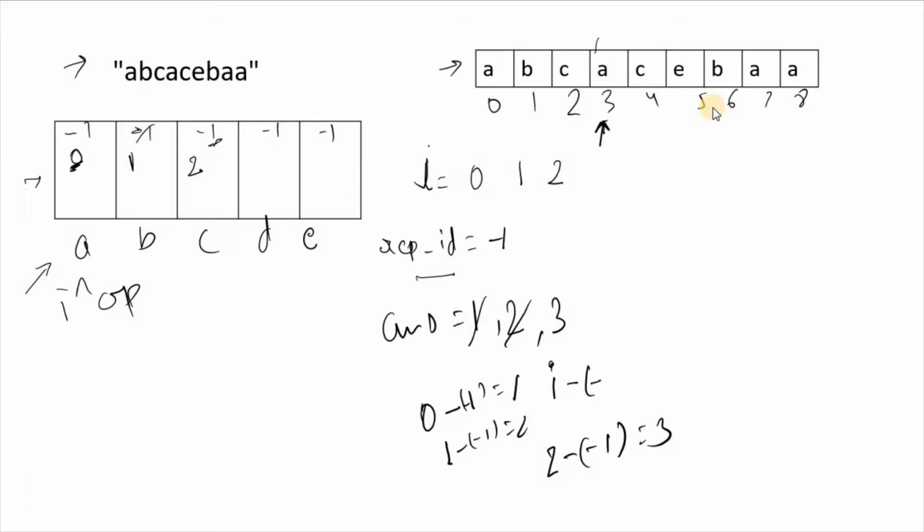Here index 0 means a has already occurred in our string previously. So we'll replace the repeated character index with 0, because we have found a character which is repeated in the string.